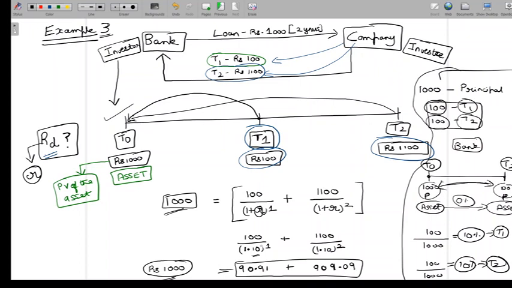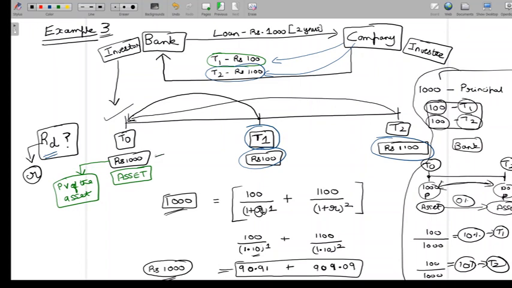So even when we have intermediary cash flows, the principle here that the value of an asset is the present value of future cash flows discounted at the return on investment definitely holds true. So whether we have intermediary cash flows or we don't, this principle is going to hold true. And from the perspective of the company, it's going to be very simple.